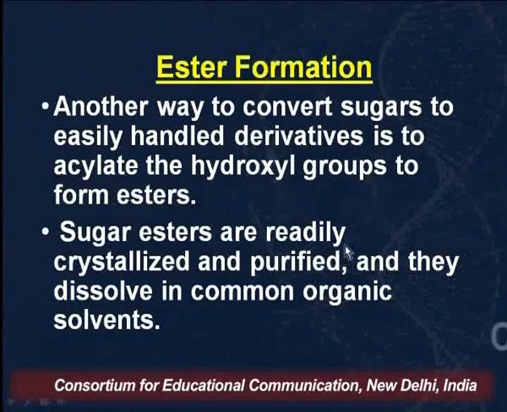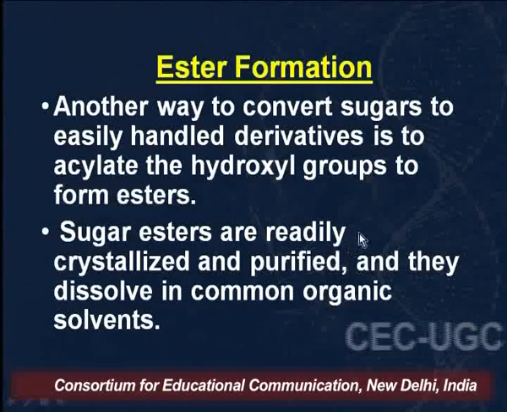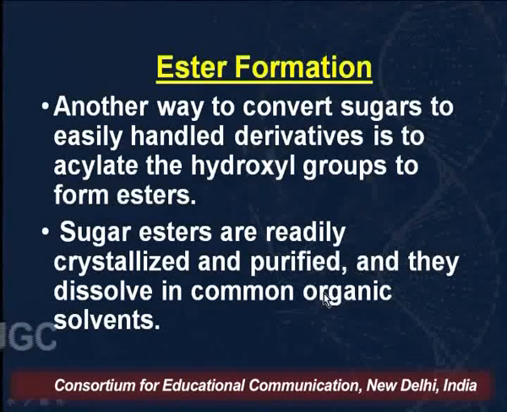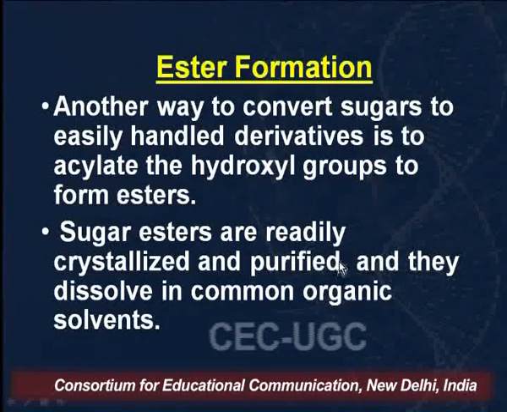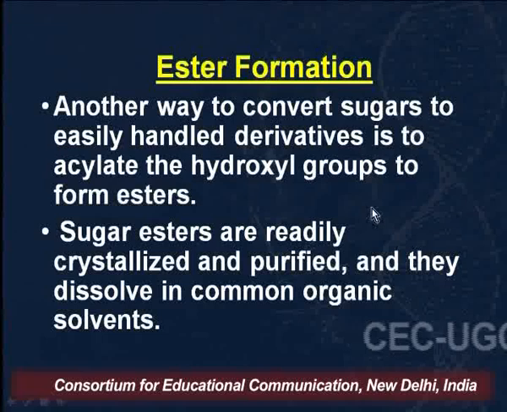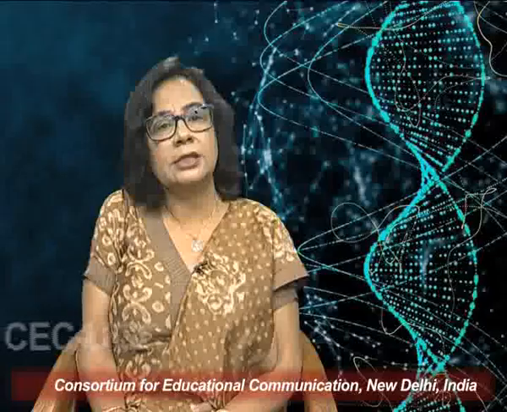Now the next way in which we can convert sugars into derivatives and handle them easily is to convert the hydroxy groups to form esters. Why are we converting them into ester derivatives?